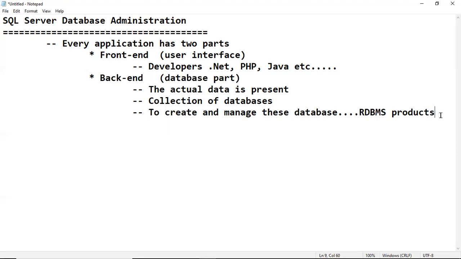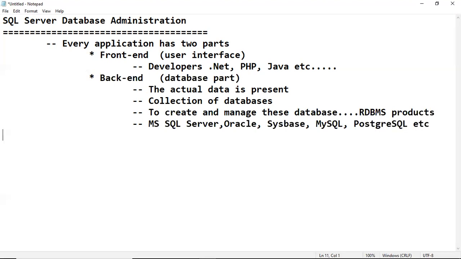Currently in the market we have so many RDBMS products, like MS SQL Server, Oracle, Sybase, DB2, PostgreSQL.